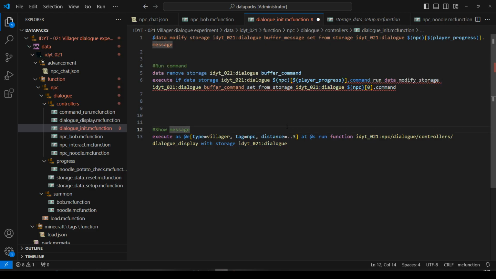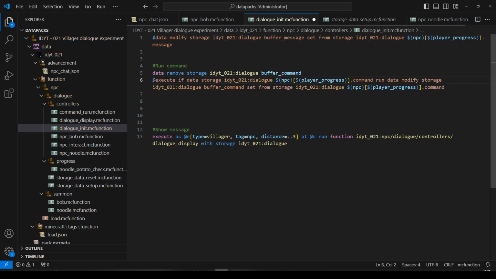Okay, it didn't. Oh, I see. I know why it doesn't like it. That's all right. We'll change that 0, and we'll say $ sign at the front of the command. You are a macro. Okay, so now it should go to the current NPC we're talking to, my current player progress. If there is a command there, we'll buffer that and save it.